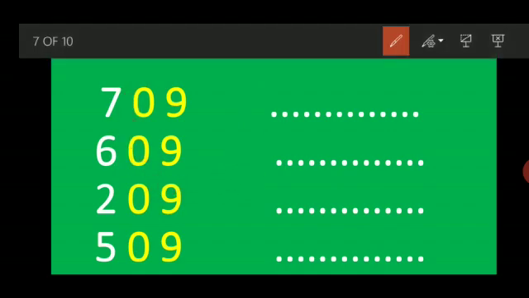Now let's redo it. See, whether our answer will be correct or not. This 9 will change into 0, and this 0, after 0, 1. 7 will be as it is.